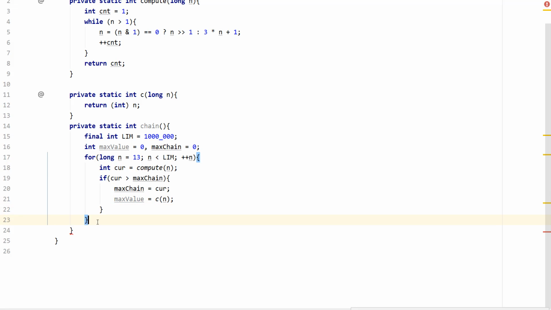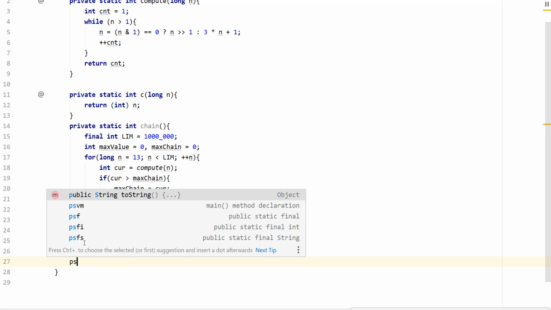All right, and once we're done with that, we need to actually return the max value. So let's go ahead and create main for this.